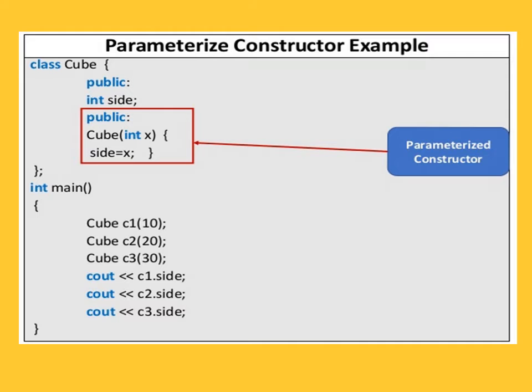So when we create the object, at that time you have to pass the value. In this program we create 3 objects, and at the creation of these 3 objects we pass the values, and by using these objects we call the data members, that is C1 dot side, C2 dot side and C3 dot side.